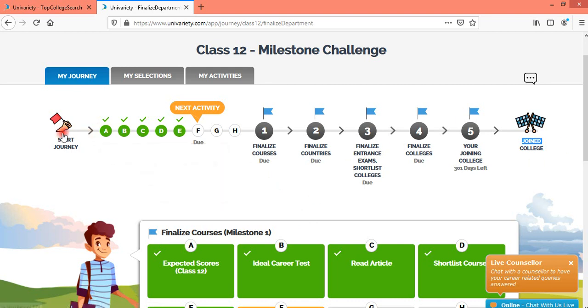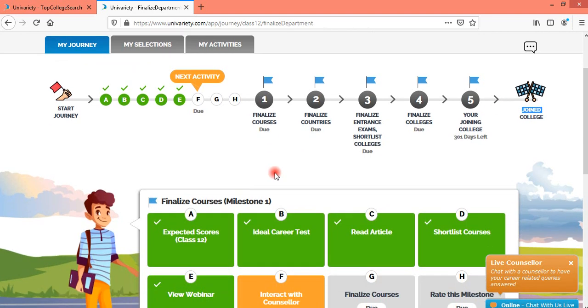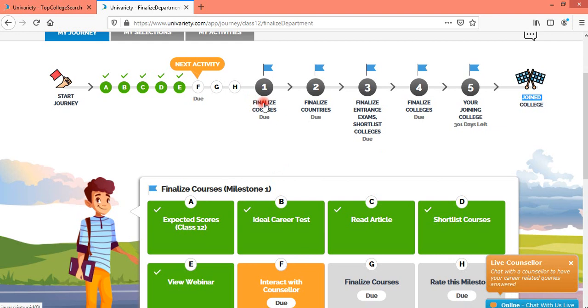So for example, as you can see, finalize course, finalize country, finalize entrance tests, shortlisting colleges, and finalization of colleges.